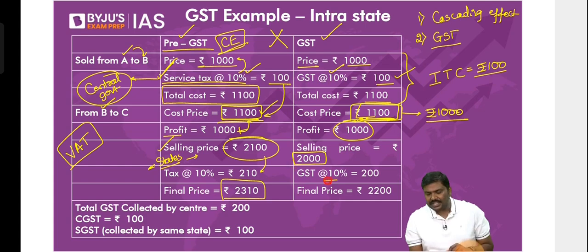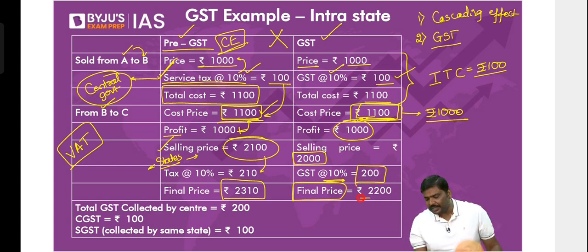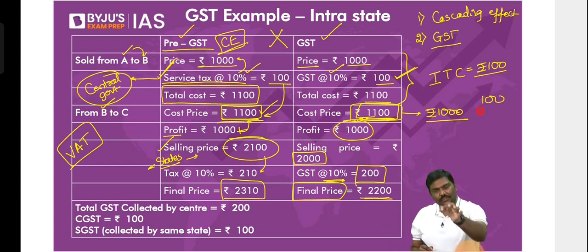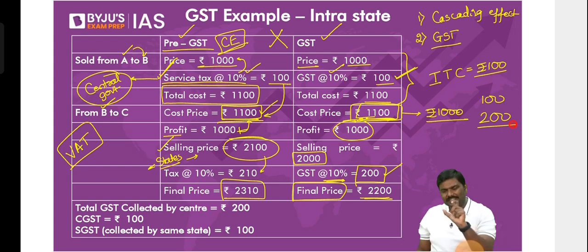Now the government will again impose a GST of 10%. 200 rupees will be the GST. Now the seller will purchase the product at 2200. Let me explain how GST will work now. In the first step, there is a GST of 100 rupees. Second step, GST of 200 rupees. Now look at the calculation and tell me, is there a cascading effect?